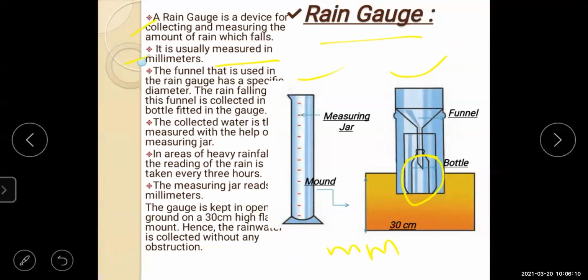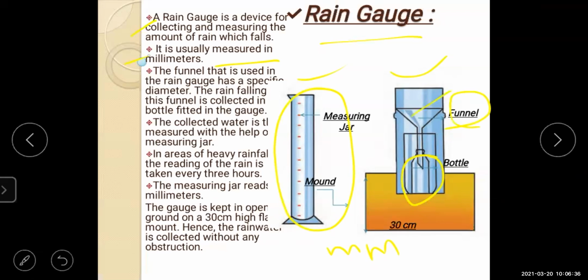The collected water is measured with the help of this measuring jar. The water droplets go through this funnel.